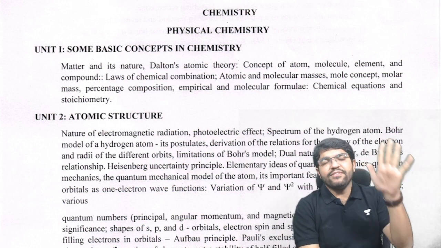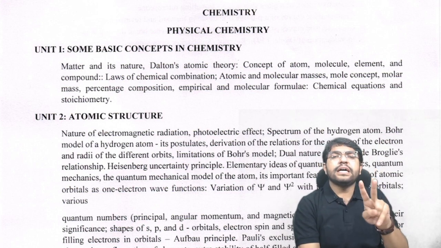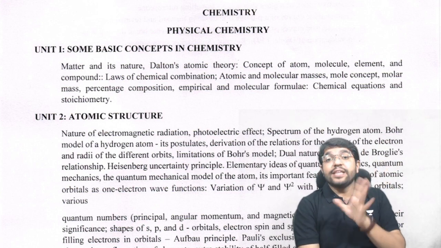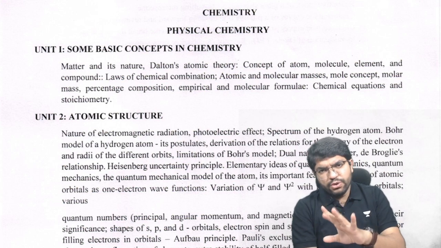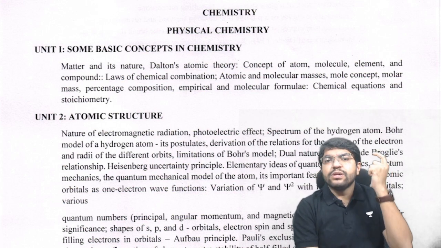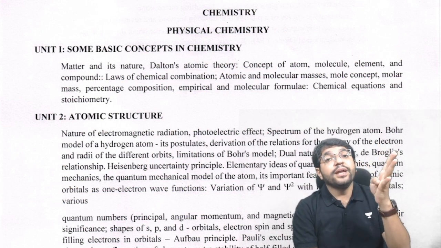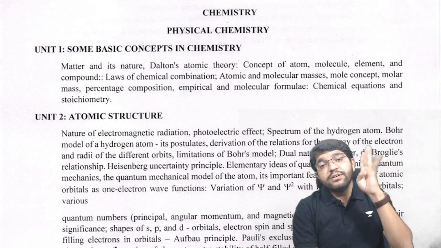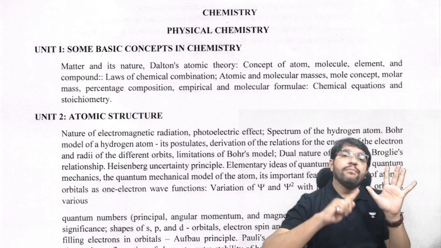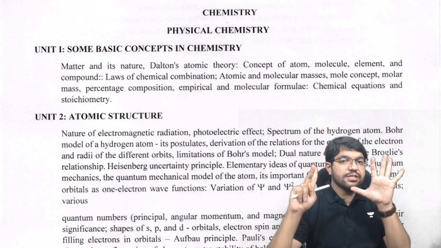When we go to the 11th class, 11th has two NCERTs, book 1 and book 2. 12th has two NCERTs, book 1 and book 2. When we talk about 11th, mole concept, atomic structure, periodic classification, bonding, states of matter, thermodynamics and equilibrium: 7 chapters in book 1.